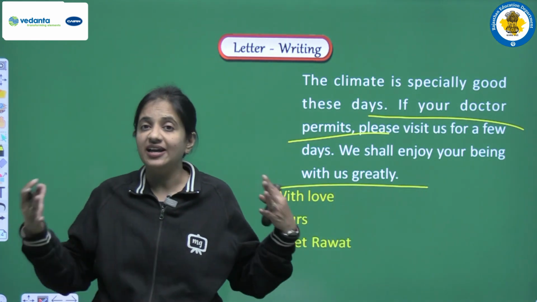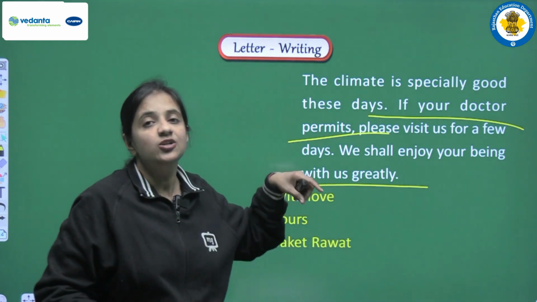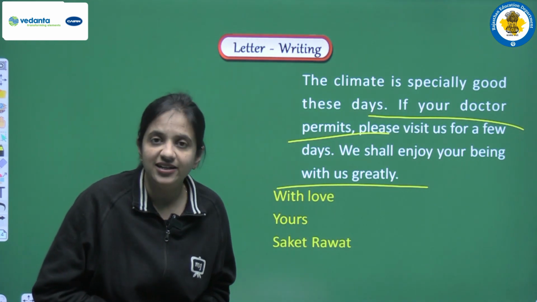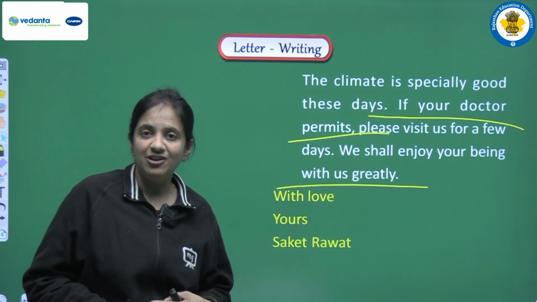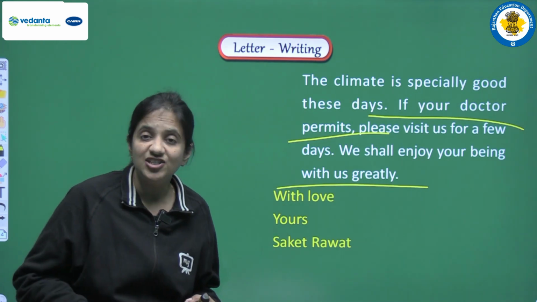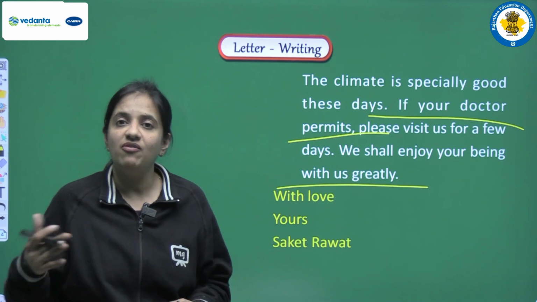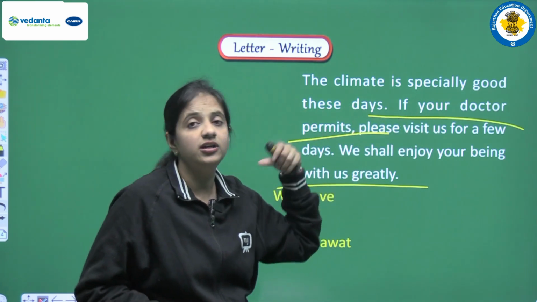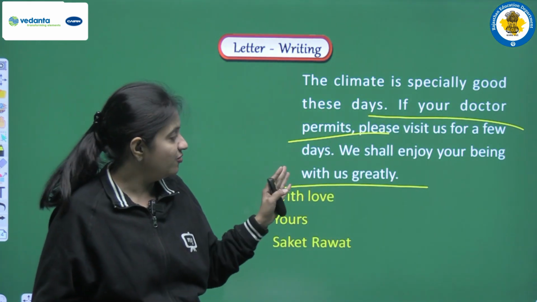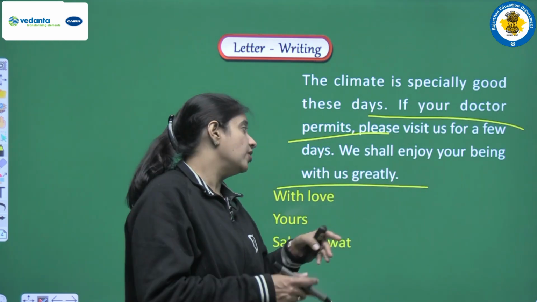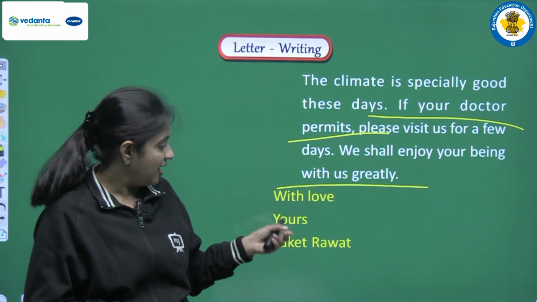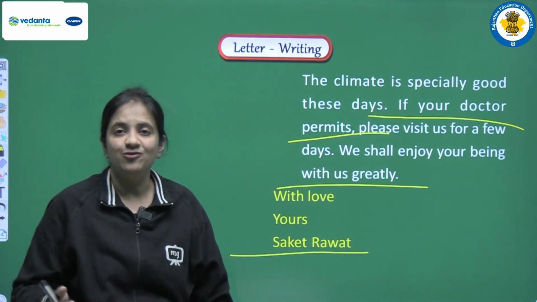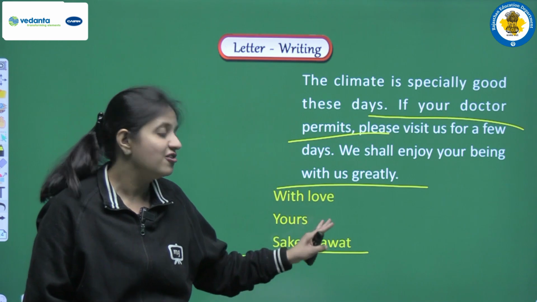So students, there should be a connection in all the sentences that you are writing. First of all we were discussing the weather and climate of Ranchi. Why? Because we are inviting our friend to our place, we are giving him an invitation to come to Ranchi. This is the reason that we were telling about the weather conditions of Ranchi. But yes, we are adding that if your doctor permits. And then we are writing that we shall enjoy your being with us greatly. Now at the end of the letter we are writing with love, yours, and the name of the person that was given to us in the question, that is Saket Rawat.